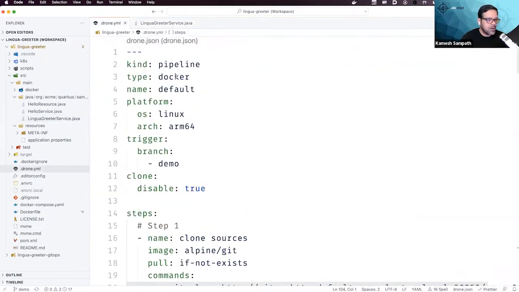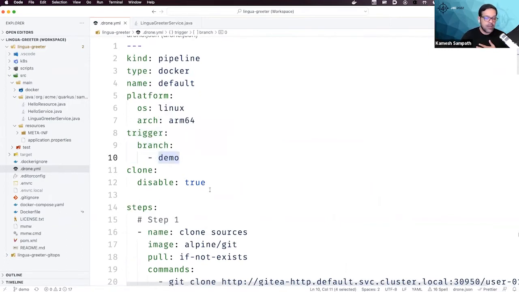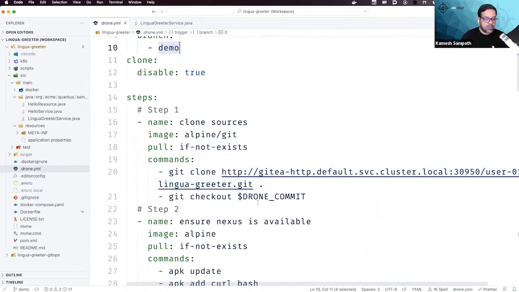So let's go and see how my pipeline looks. We saw all these things earlier. Since I'm running on a Mac Silicon, I just need to use ARM64. Otherwise, you have to use AMD64, right? And then I'm going to say which branch I want this to run on. I'm just going to say, okay, run it on my demo branch that I'm going to show right now. And then it's going to clone the sources here. I'm just doing a manual source cloning to give you an example. Otherwise, it automatically clones the sources.